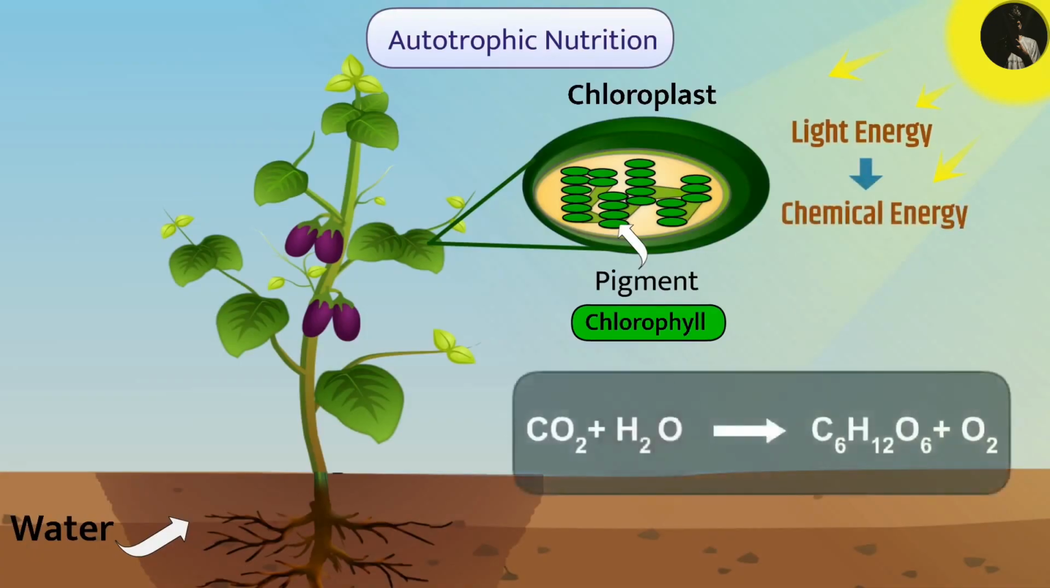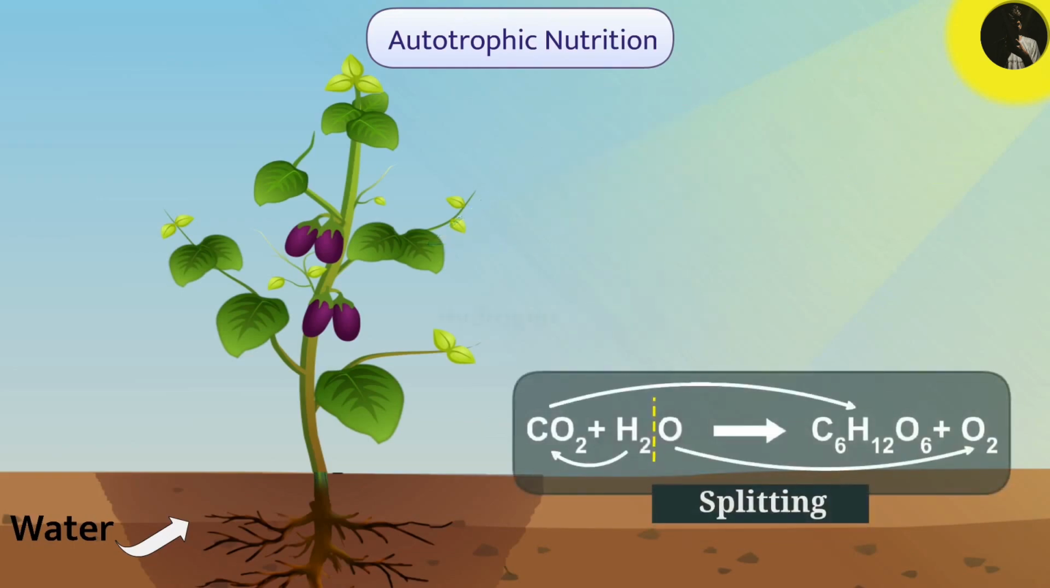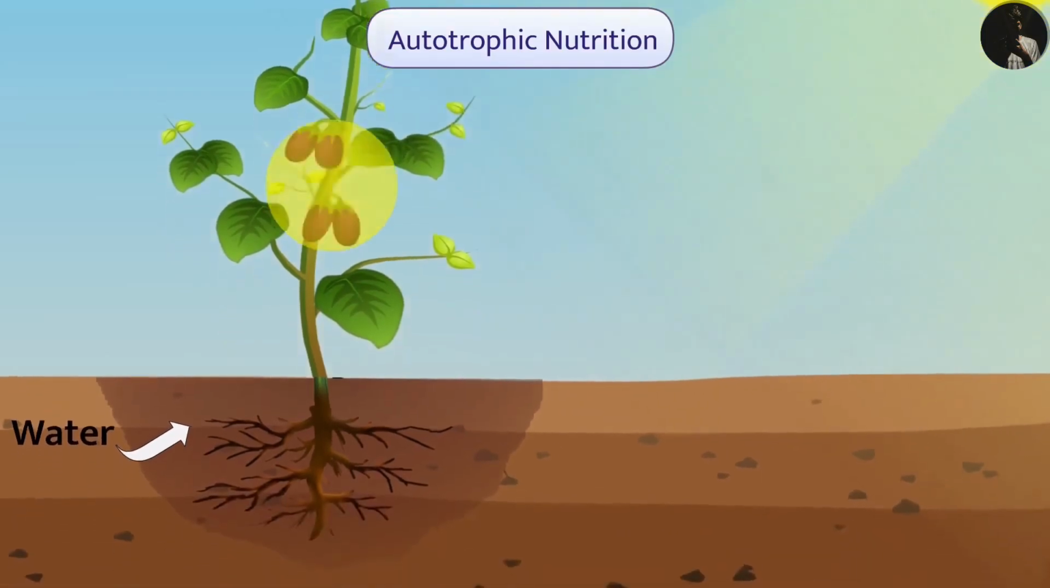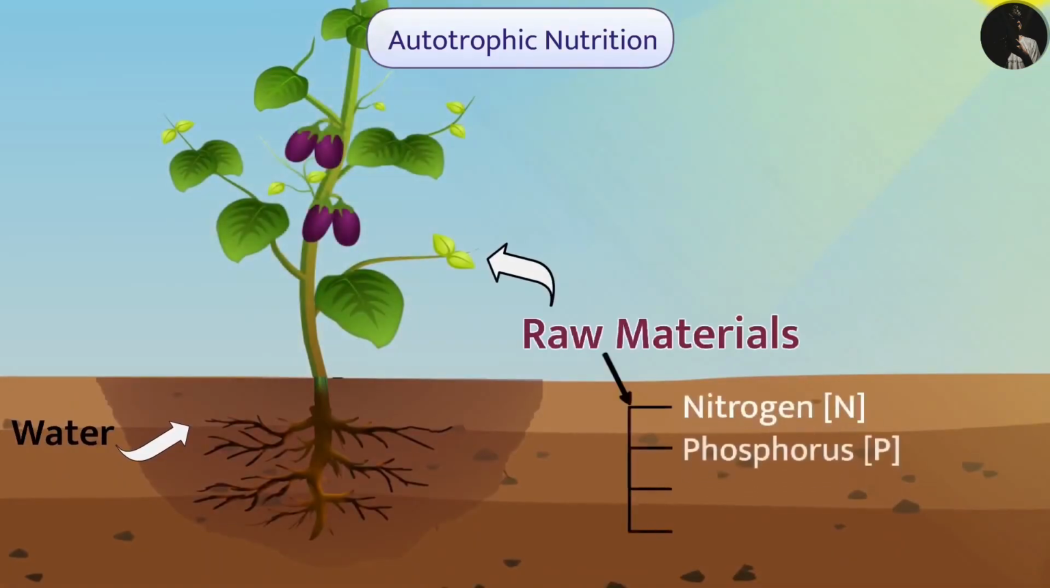Similarly, the water molecules are split into hydrogen and oxygen. With the help of the obtained hydrogen, carbon dioxide is reduced to carbohydrate and oxygen is released into the air. Organisms get energy from carbohydrates. In the form of starch, carbohydrates are stored in the leaves or in different parts. Along with energy, autotrophic organisms also need some other raw materials to maintain their body, such as nitrogen, phosphorus, magnesium, iron, and other substances which are obtained from the soil.